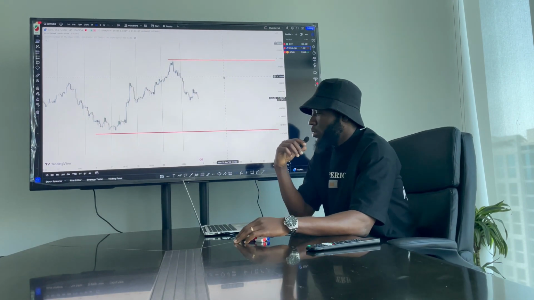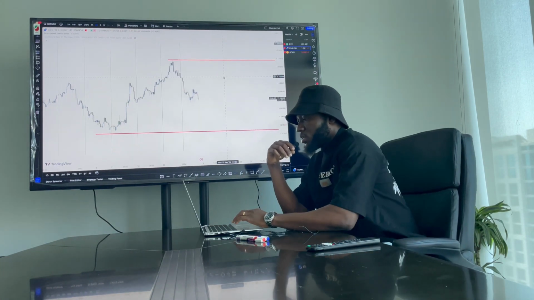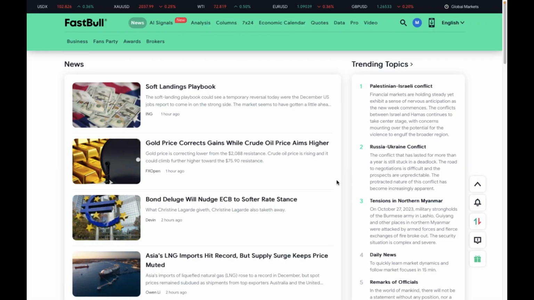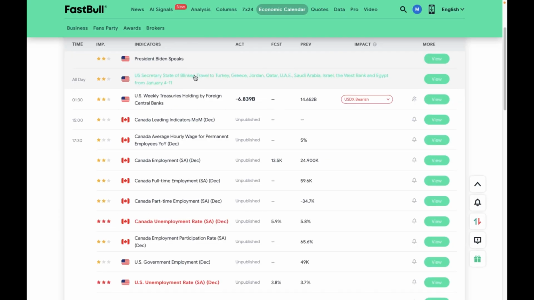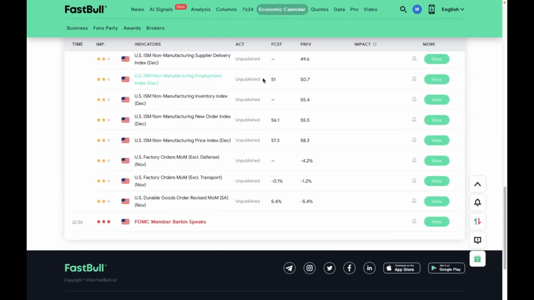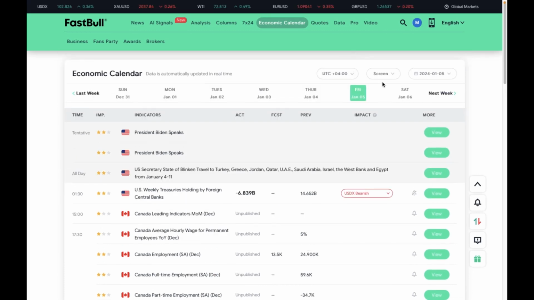So we'll go to fastbull.com just to see the fundamentals. Let's get right into it. Here on the website, I'll go to the economic calendar to see the upcoming news for today. You can see we have a lot of news coming up today. What we want to focus on is the high impact news, so we will come to this section, the screen.